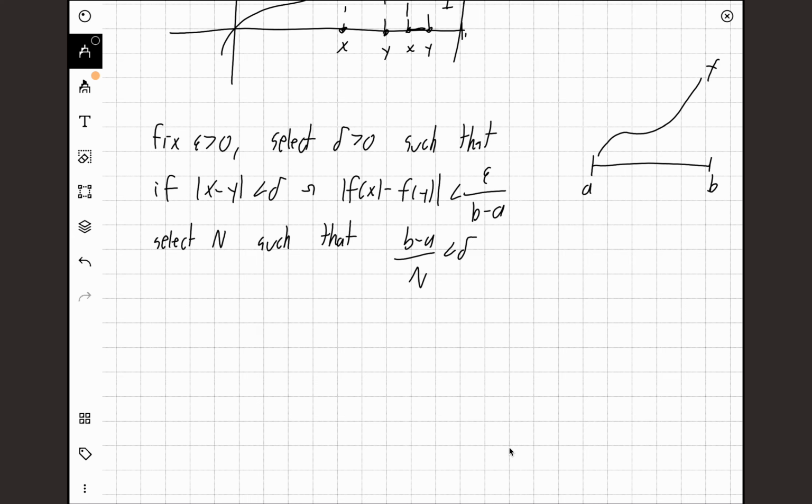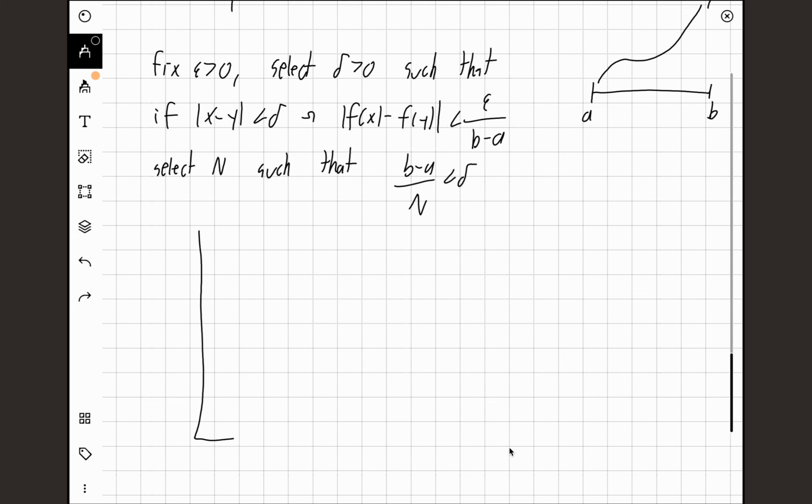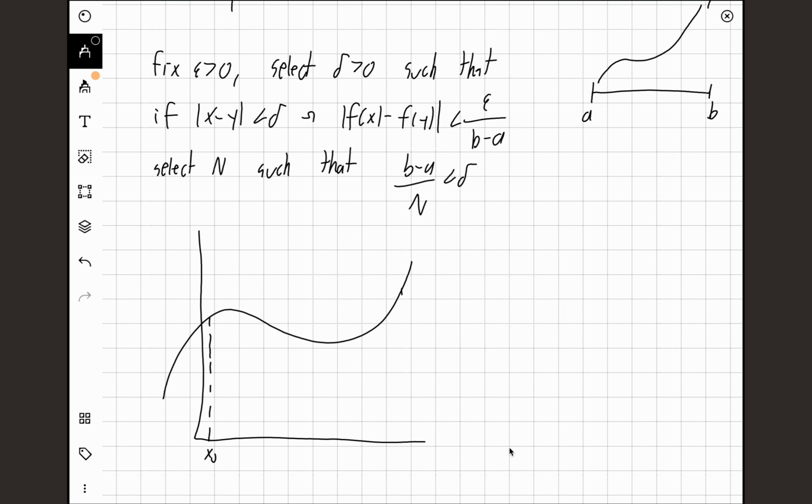And now, what is this? Of course, to integrate a function, I have to choose a partition. So now I chose a partition such that each interval will have length (b minus a) over n. So I split the function. Again, this is the classic thing you do with integration. Draw my function like this. Let's say this will be my interval. This can be my point x0, this can be my point xn. So x0 equals a, xn equals b.